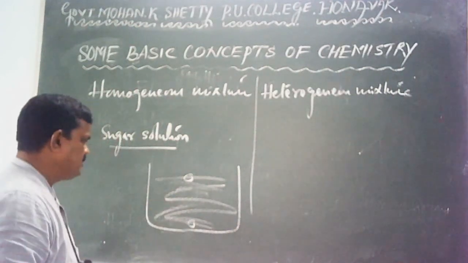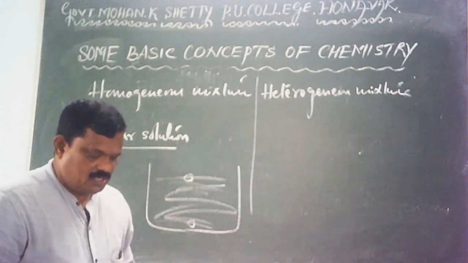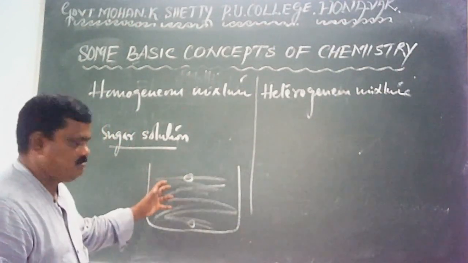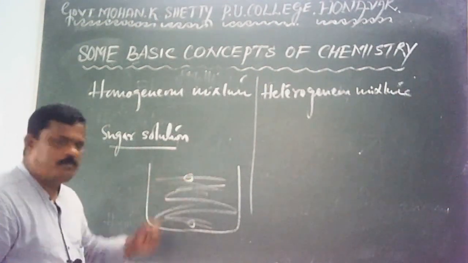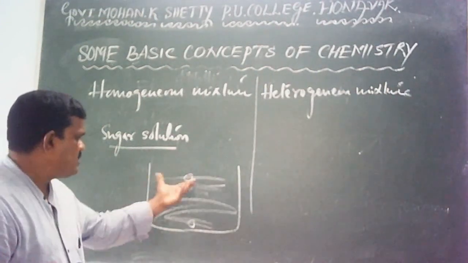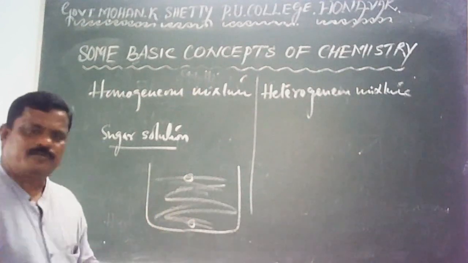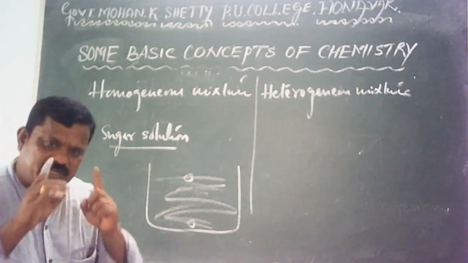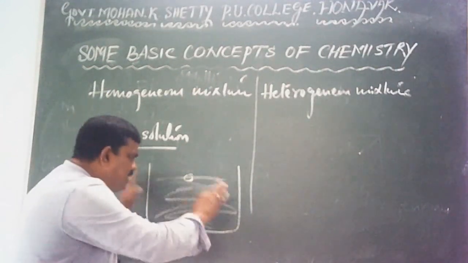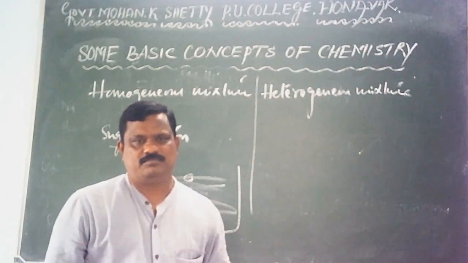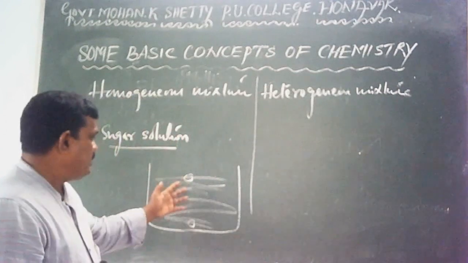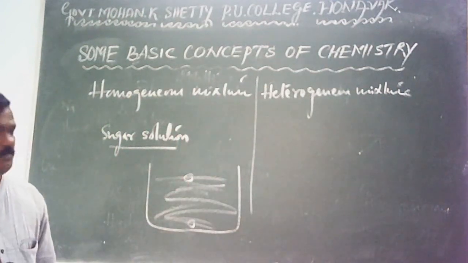Or you can calculate the concentration of this solution by taking a little amount of solution from any part, from the surface or from the bottom. The concentration of this solution remains constant throughout the solution. So hence it is homogeneous.